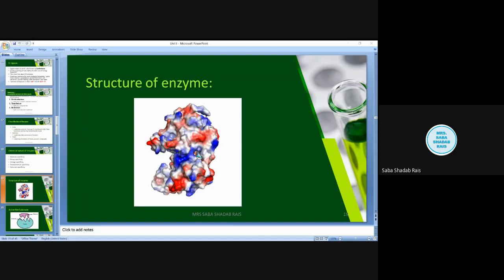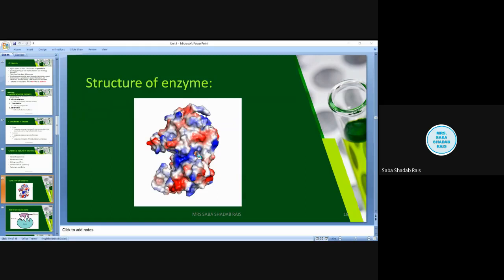The catalytic activity of the enzyme depends on the integrity of the native protein structure. If this 3D structure is distorted, the enzyme will not be able to work. Understood? Like other proteins, enzymes can also be precipitated with alcohol.